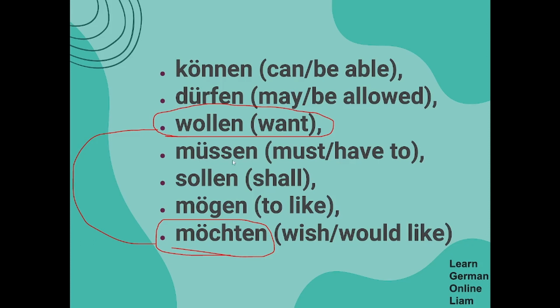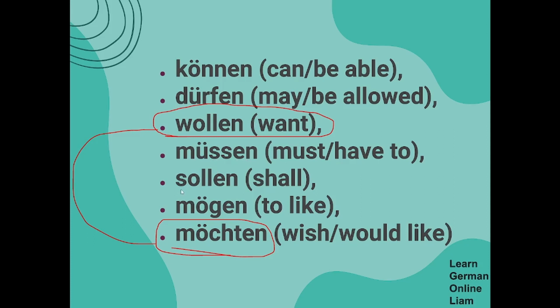Fourth, müssen. Müssen is like must. So where you want to say you must do your homework. Wir müssen unsere Hausaufgaben machen. It's like we must do our homework. In those cases you could use müssen. Mostly this is very similar to English. There is not much difference.